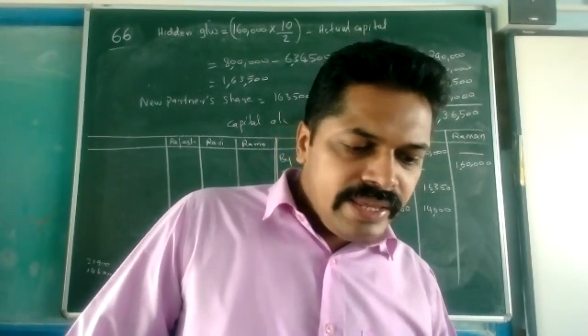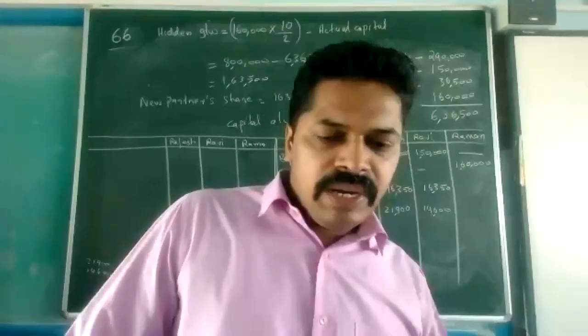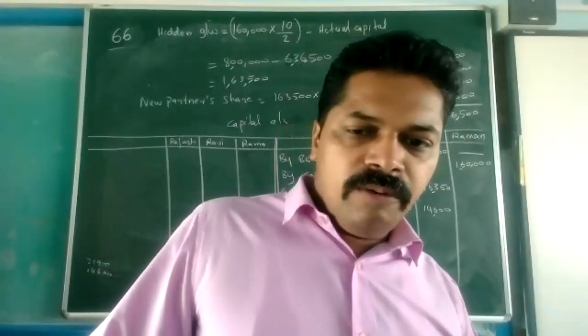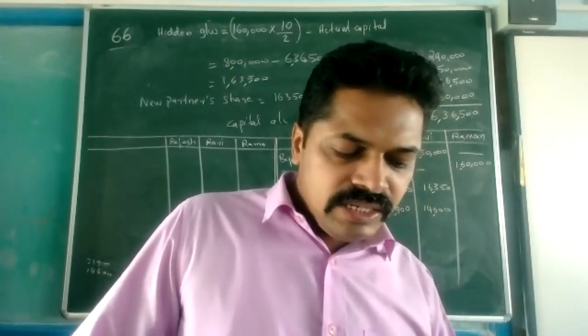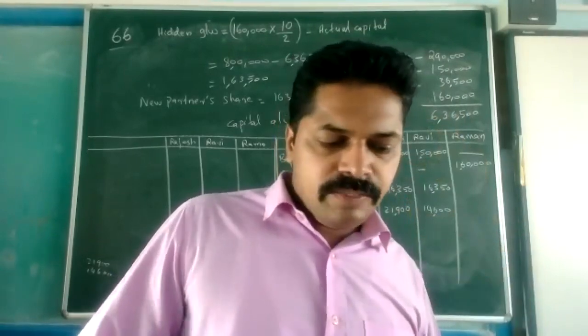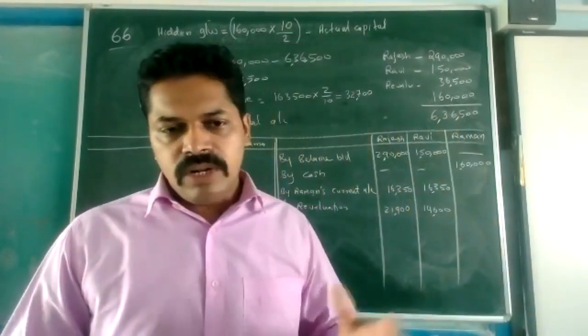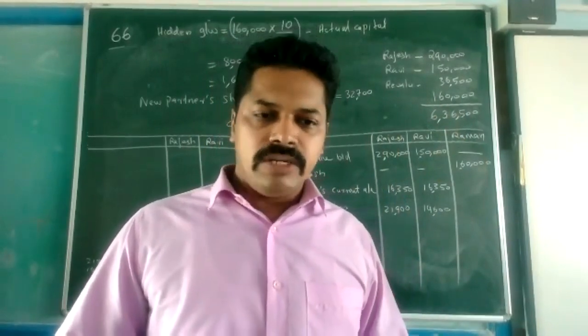Building, there is an increase. So 3 lakh 50,000 plus 50,000, in the outer column 4 lakh. Then furniture, 50,000 minus 5,000 depreciation. We subtract and the balance comes in the outer column. One more item remains, the current account.